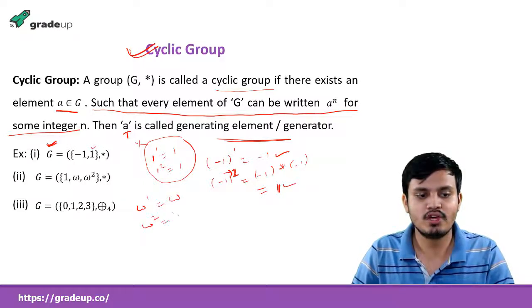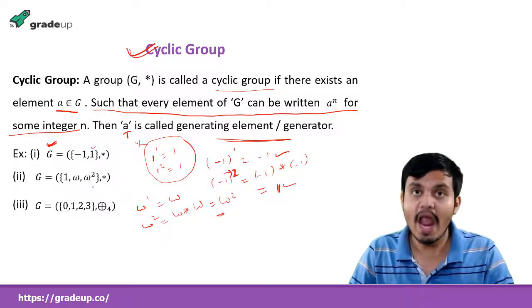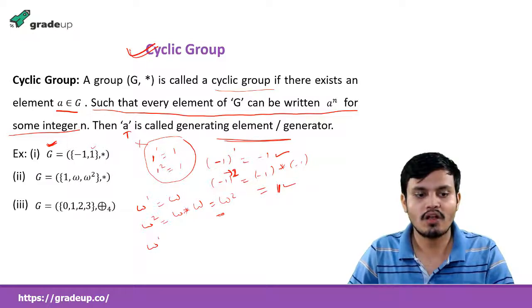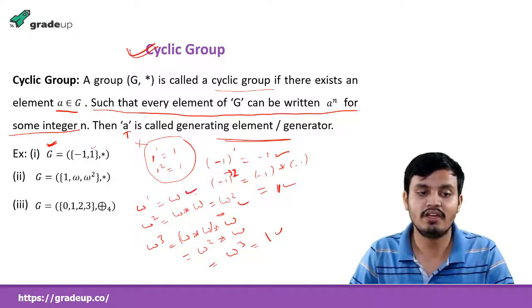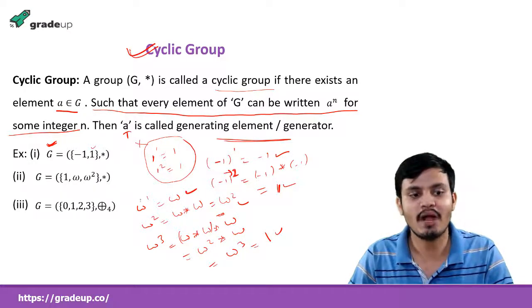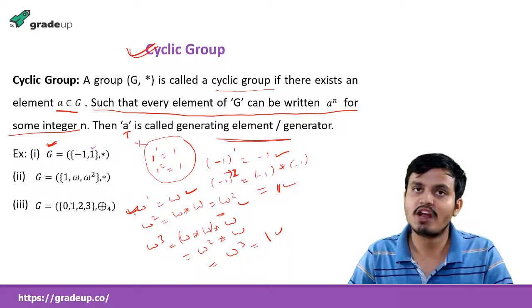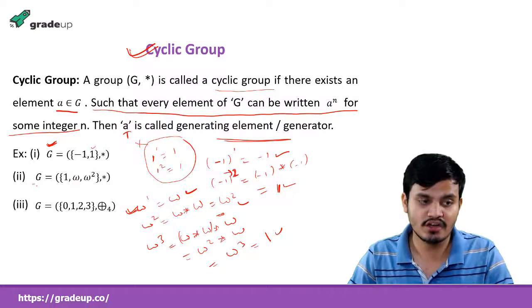Omega 2 is omega into omega, that is omega square, which is also an element of G. Omega cube is omega square into omega, and it will become 1. So all 3 elements are generated by omega. So omega is a generator.